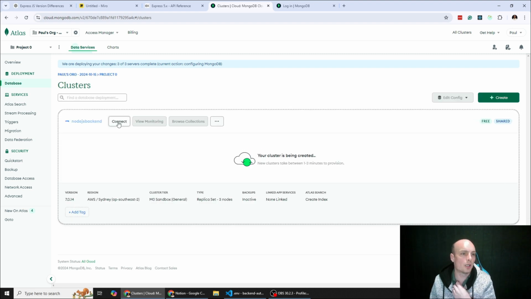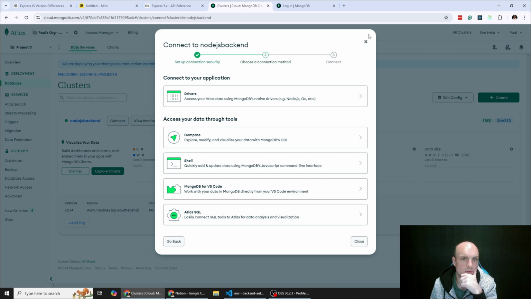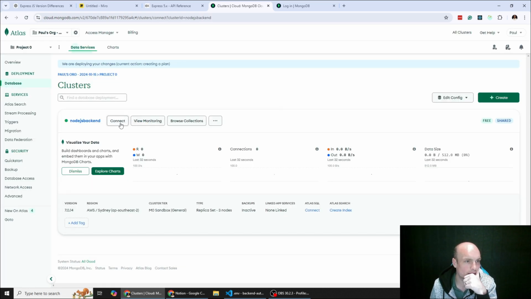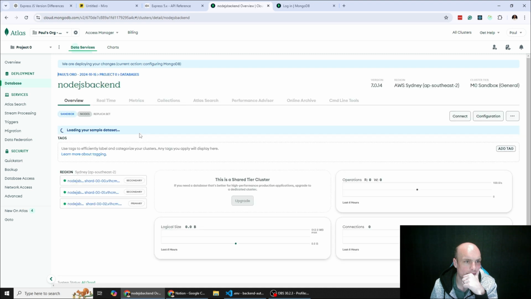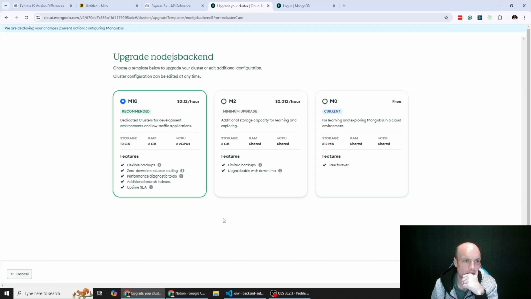New cluster is being created. Connect. Can't do it. Right. Connect. No, that's not what I want. What do I want? Configuration, maybe. Nope.